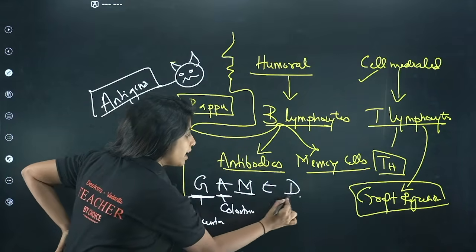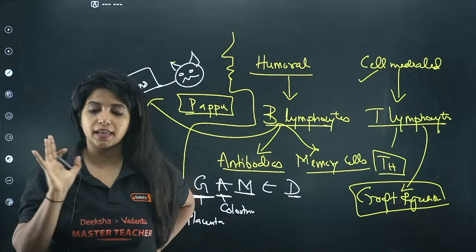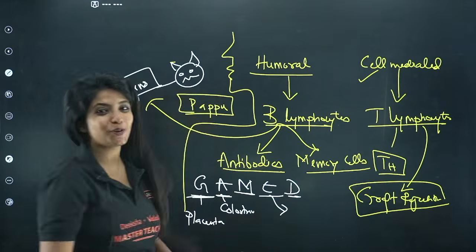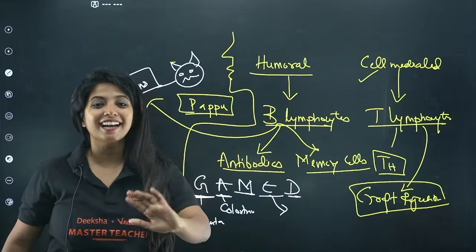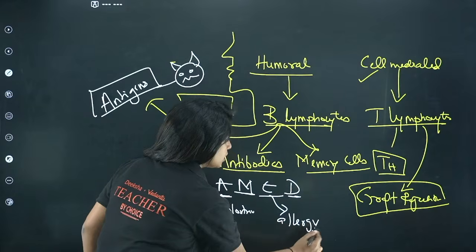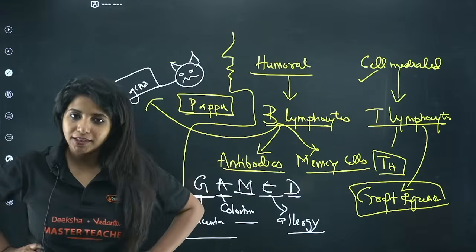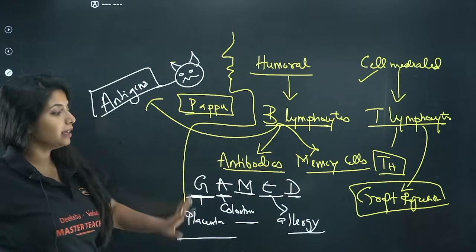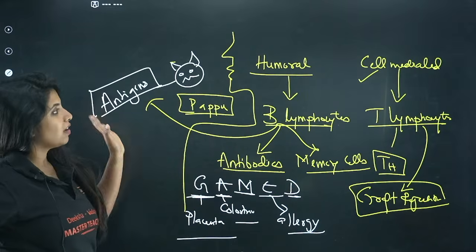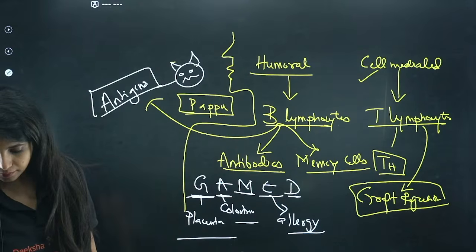The functions of M and D are not mentioned in your NCERT, so you can ignore them as of now, but know that they're there. What about E? Antibody E is specially released when you have an allergy. So allergy, antibody E, we can remember like that. These few things also you need to remember. Got it? So humoral, cell-mediated immunity, gamed. If you want to take a screenshot of this, you can, because you are not going to get it in notes. I have added a new page there. That's why. Got it?